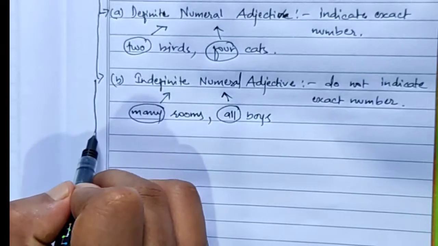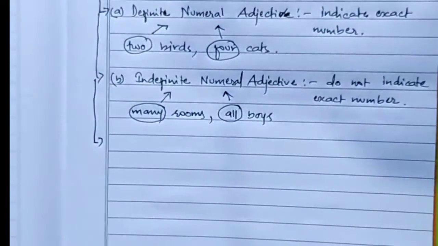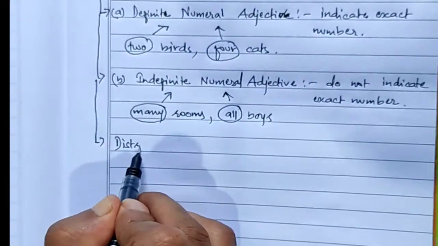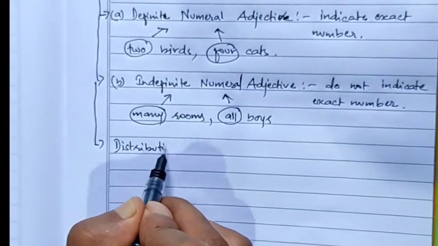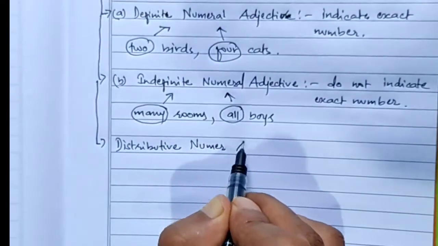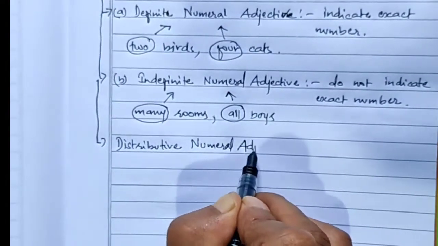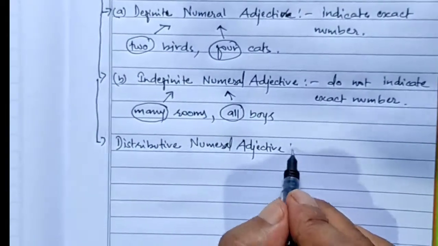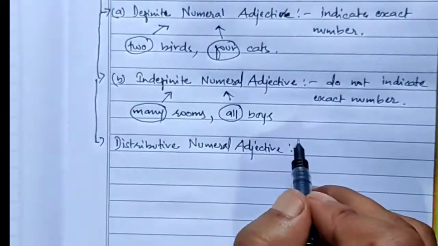And the last part of adjective of number is your distributive numeral adjective, also called distributive adjective. Now only 4 are there.